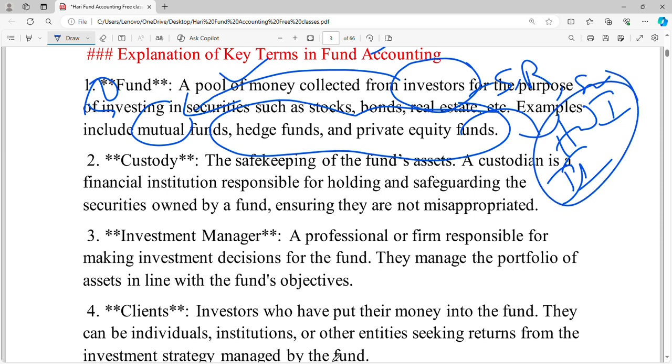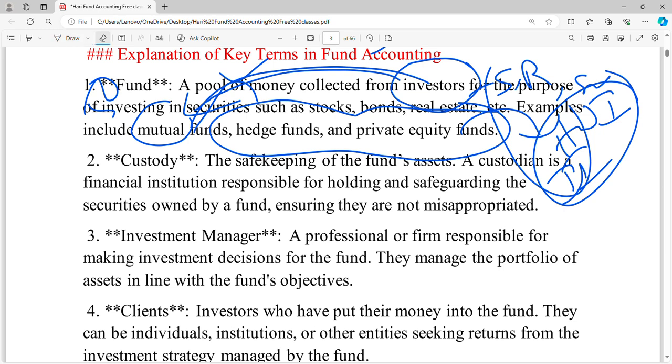These are the main persons they will focus on. So they will collect money from this type of persons and they will invest in some securities like stocks, bonds, real estate, etc. They will earn some amount, they deduct some management fee and they will share the profits with these persons.